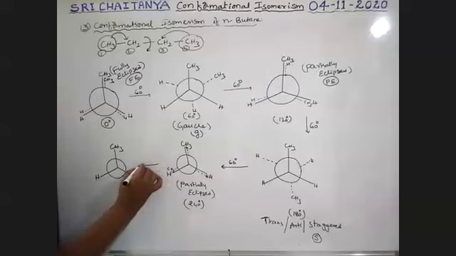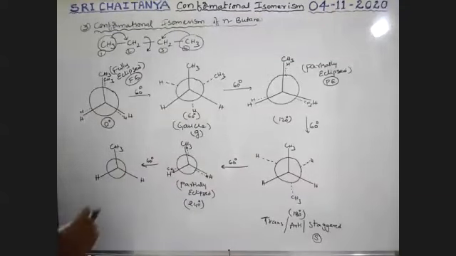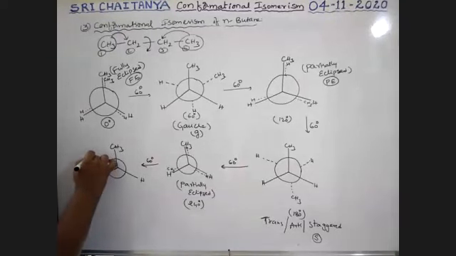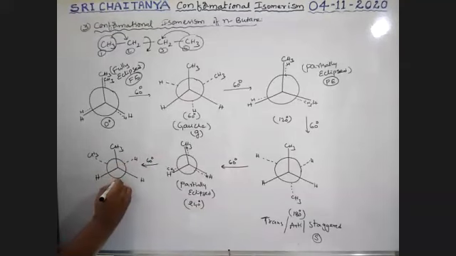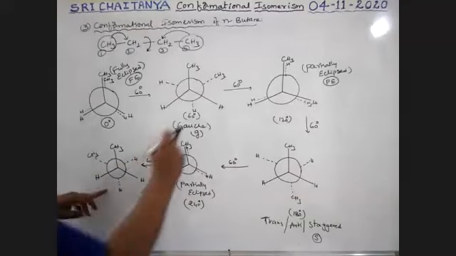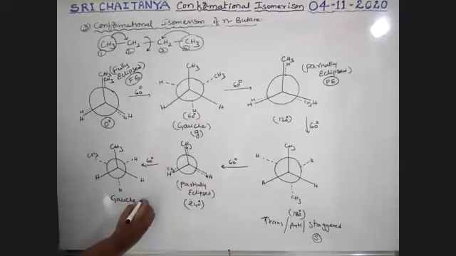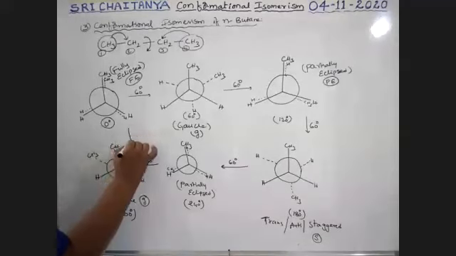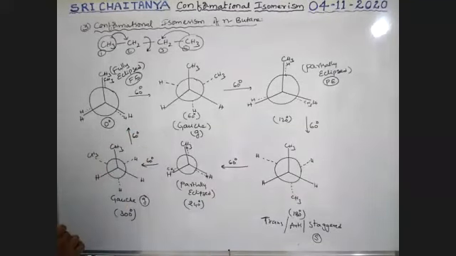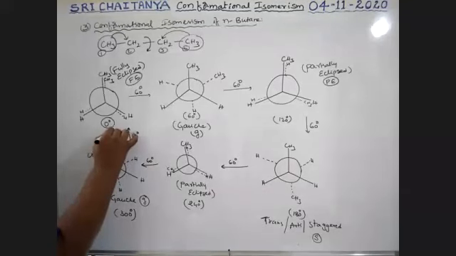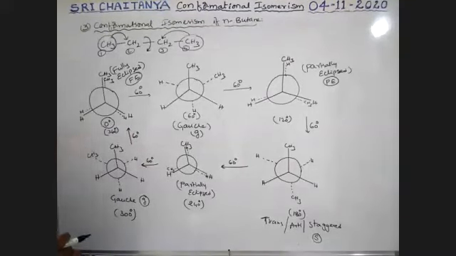Now one more 60 degrees rotation. This methyl group here, this hydrogen here, this one. So it is methyl, it is a hydrogen, it is a hydrogen, boys. This one and this one are the same, therefore it is a Gauss form, ending at 300 degrees. Next, one more 60 degrees rotation. Now it becomes 360 degrees. 0 degrees is nothing but 360. Once again, this is the fully eclipsed form, boys.